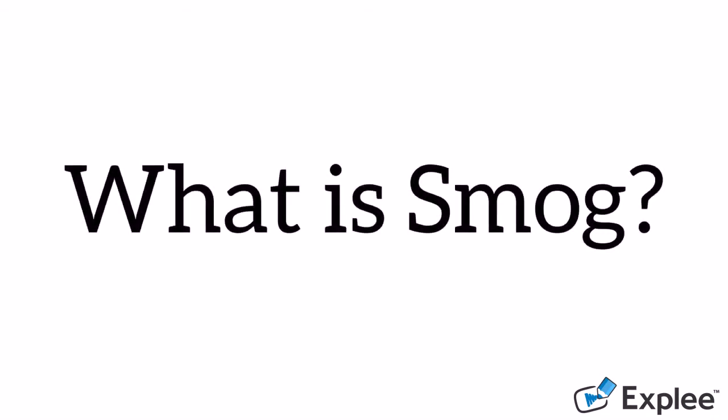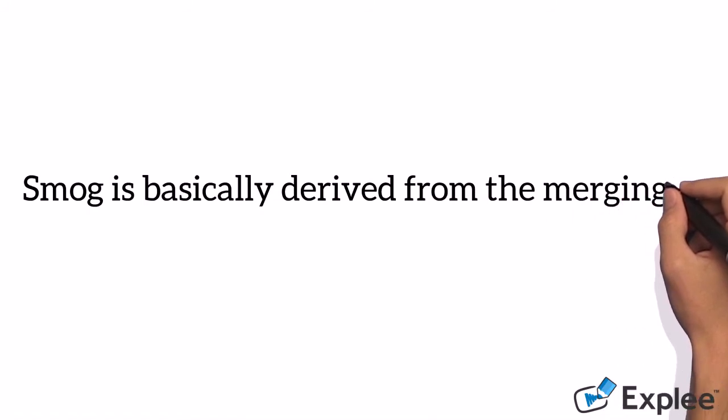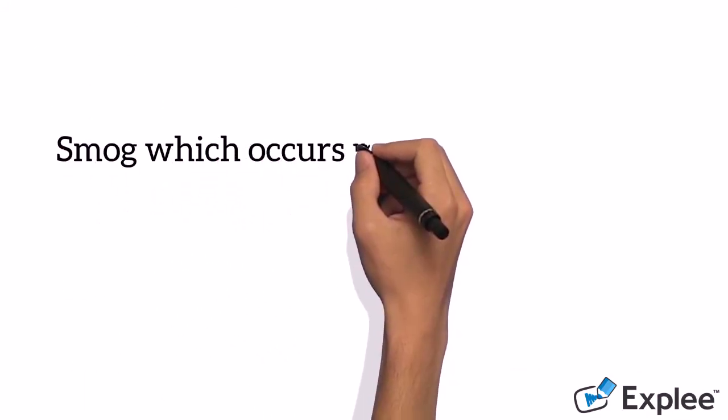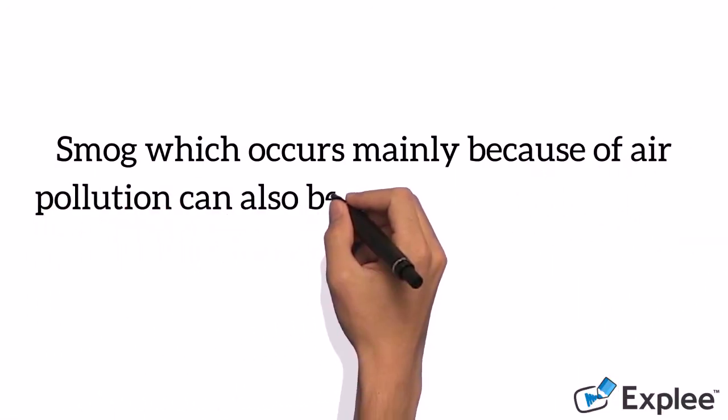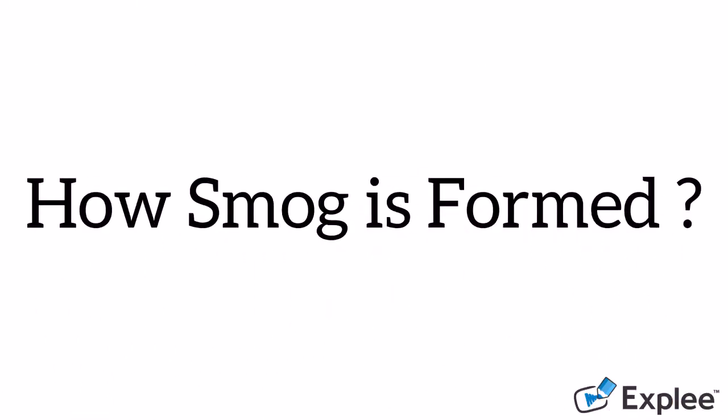What is smog? Smog is basically derived from the merging of two words, smoke and fog. Smog, which occurs mainly because of air pollution, can also be defined as a mixture of various gases with dust and water vapor.